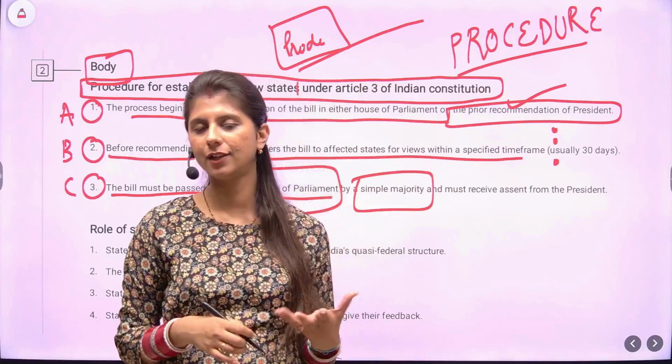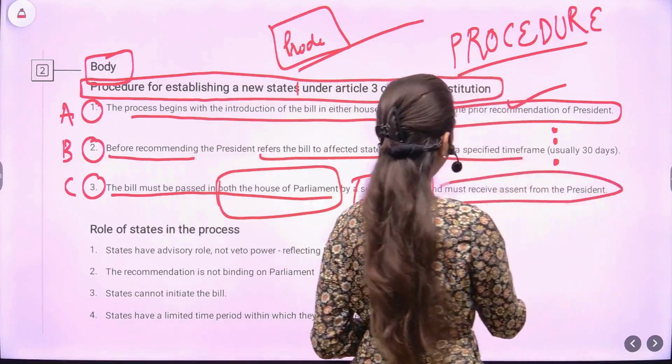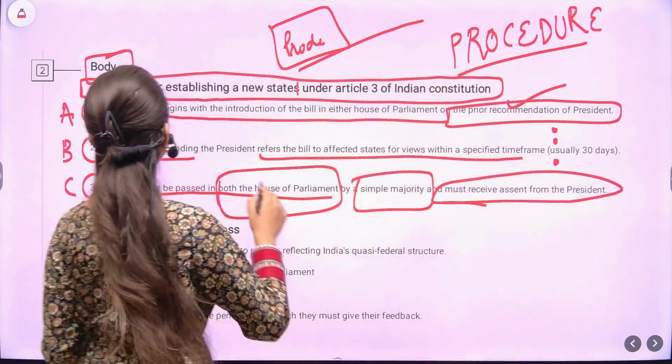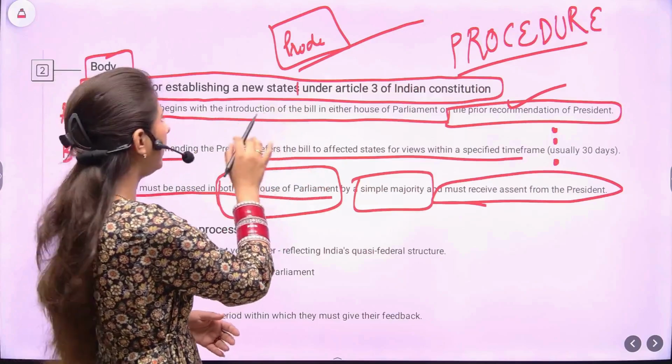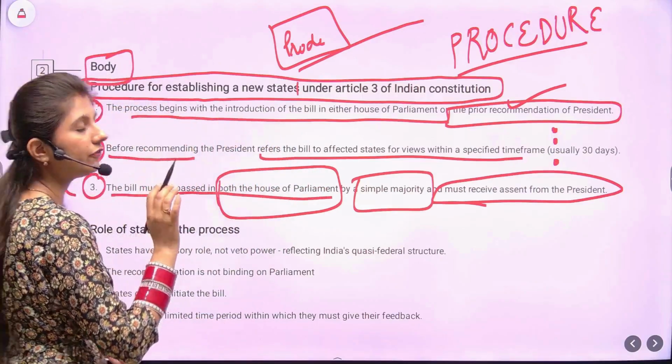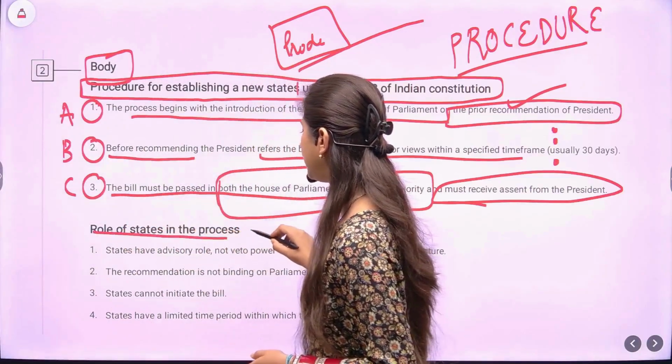And then what will it take to make the bill into a law? It must receive the assent from the president. So that's it. You have summed up all the points in a concise way with clarity under this heading. The first dimension is addressed. Now the second dimension, role of states in the process.